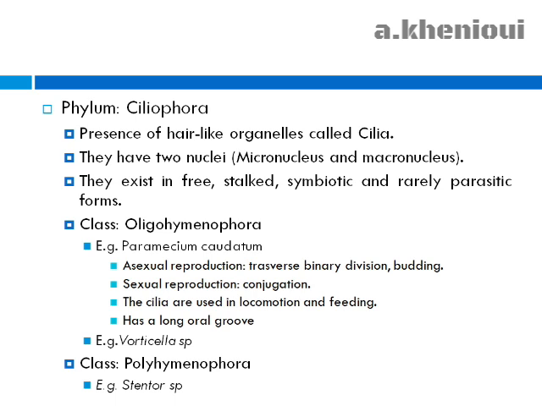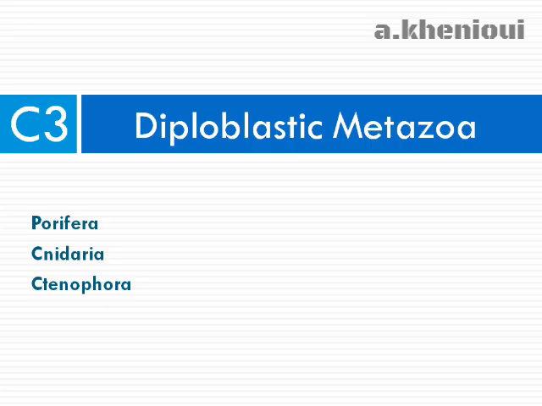characterized by the presence of the two modes of reproduction, asexual reproduction and sexual reproduction, and also it contains cilia used in locomotion and feeding, and it has a long oral groove. Another example is Vorticella. The class Polyhymenophora. For example, we have the genus Stentor.